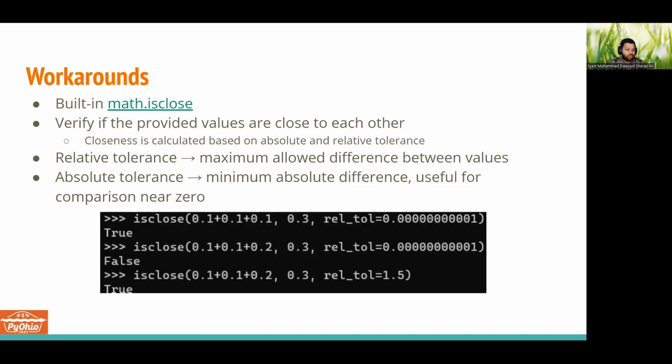If you want to see how close some values are, there's also a built-in math.isClose function. We can provide the two values, calculate their closeness and set our expectation accordingly. There we have two levels of tolerance that we can have when doing that comparison, the maximum and minimum difference that we can add in there. And using different levels of tolerance, we can get different results.